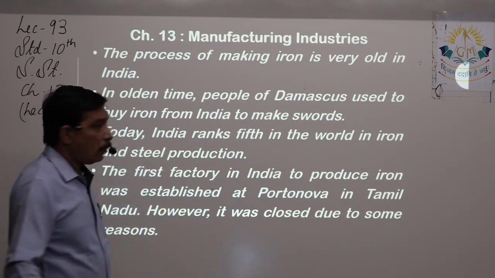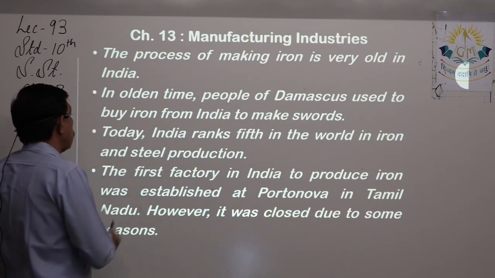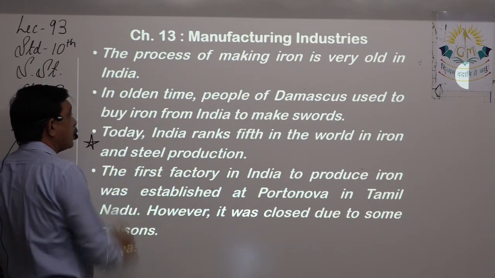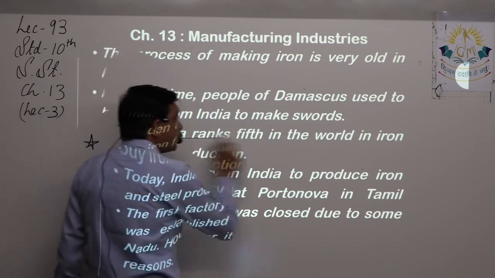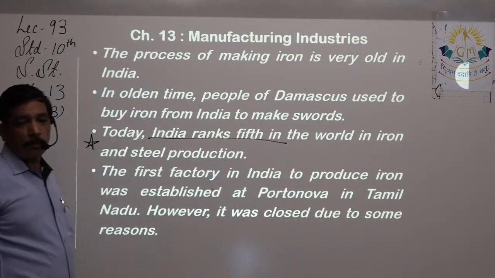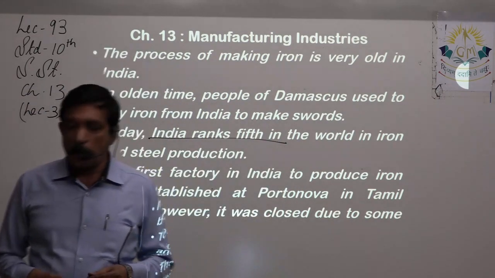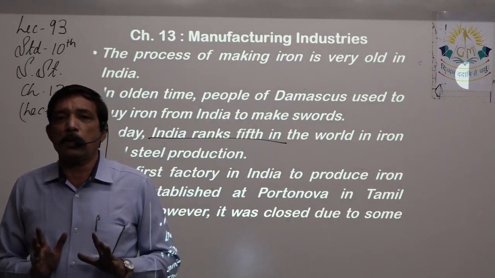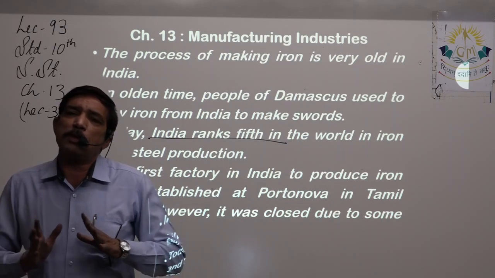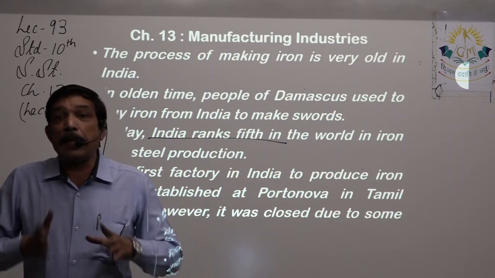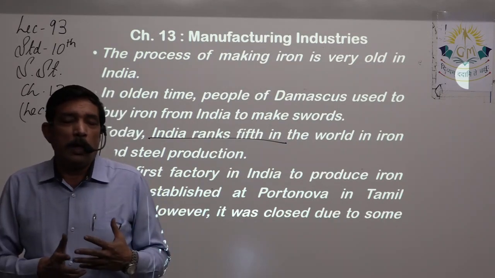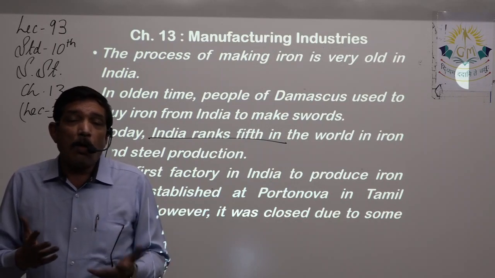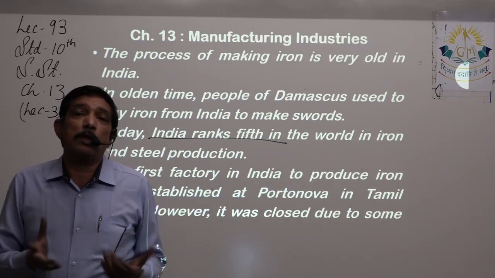Today, very important, and I'll give a star mark over here. Please remember this. India ranks 5th in the world in iron and steel production. As we have discussed earlier, iron is a common mineral found throughout the world, and that is why it is cheap also, because it is not rare or available in few countries only.